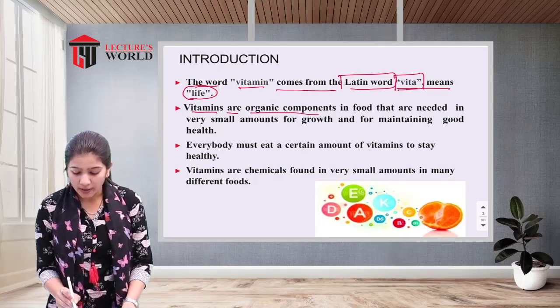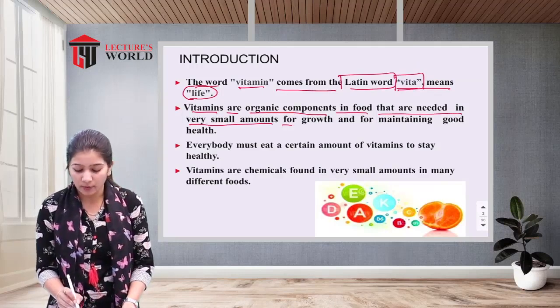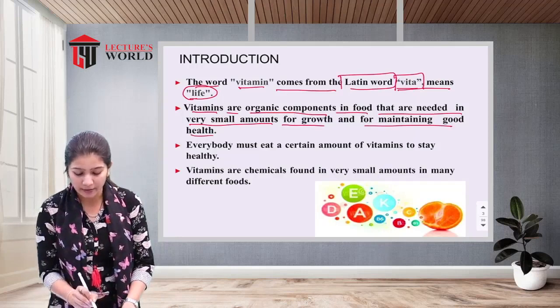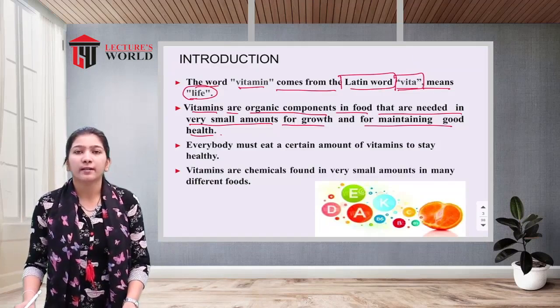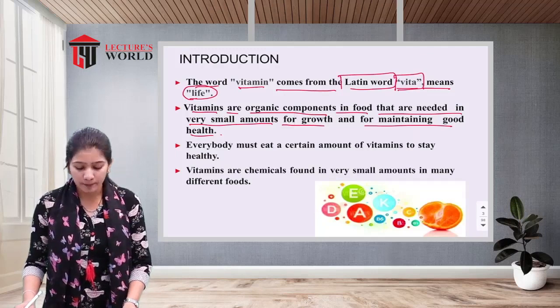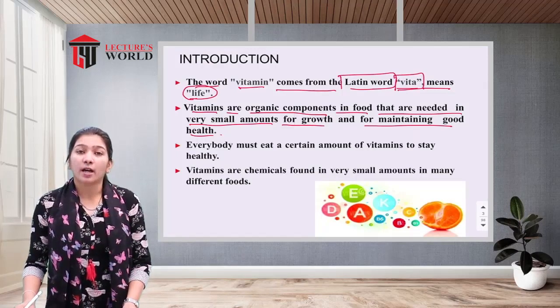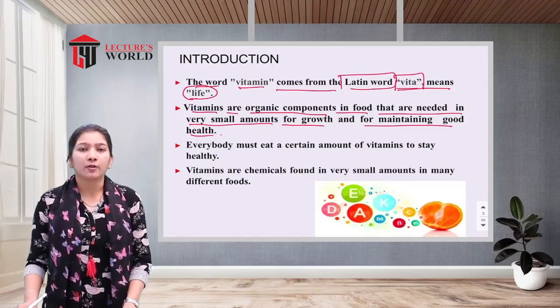Vitamins are organic components in the food that are needed in very small amounts for growth and for maintaining good health. Whatever food we are eating is rich in nutrients like carbohydrates, fats, proteins, vitamins and minerals. Vitamins are organic material found in the food, and we require them in very small amounts. As we all know, vitamins are micronutrients.